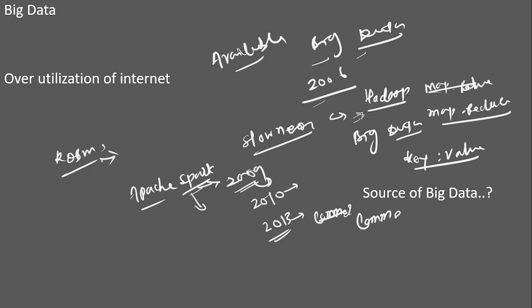Since 2013 till today, 2025, so 12 years, Apache Spark has been rocking the market to process big data.